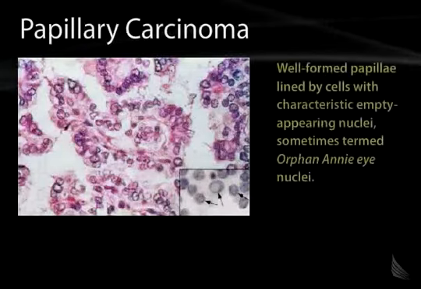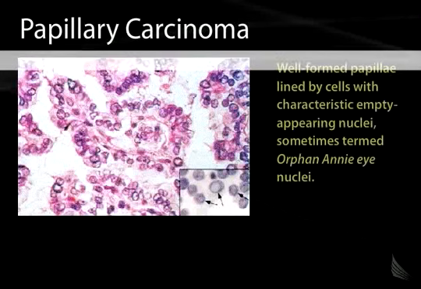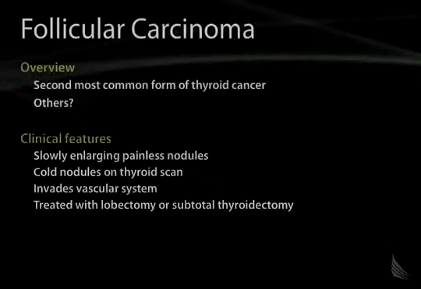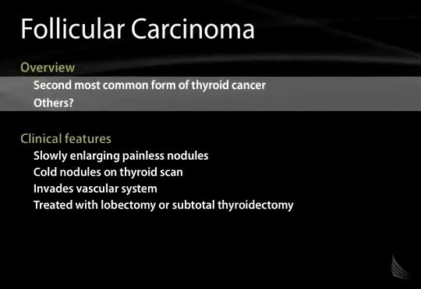Here we see a pathology slide of papillary carcinoma. What you see is well-formed papillae lined by cells with characteristic empty-appearing nuclei. These are sometimes referred to as Orphan Annie-eye nuclei, and you can see these in the right-hand corner demonstrated by the arrows. Moving now to follicular carcinoma, this is the second most common form of thyroid cancer.